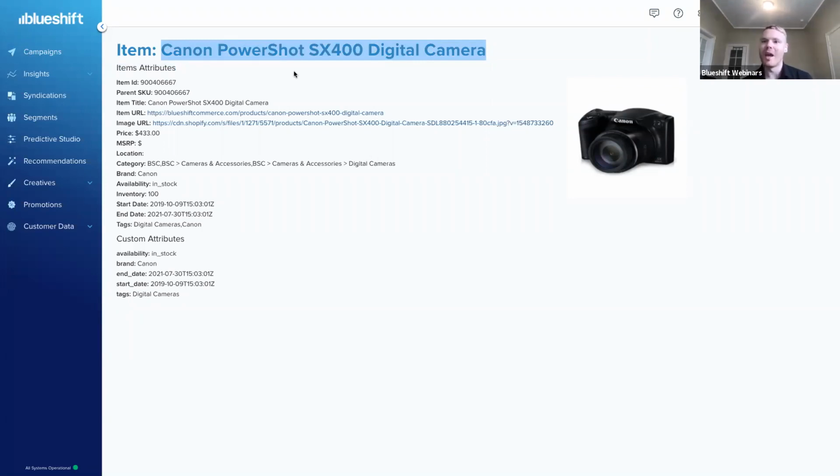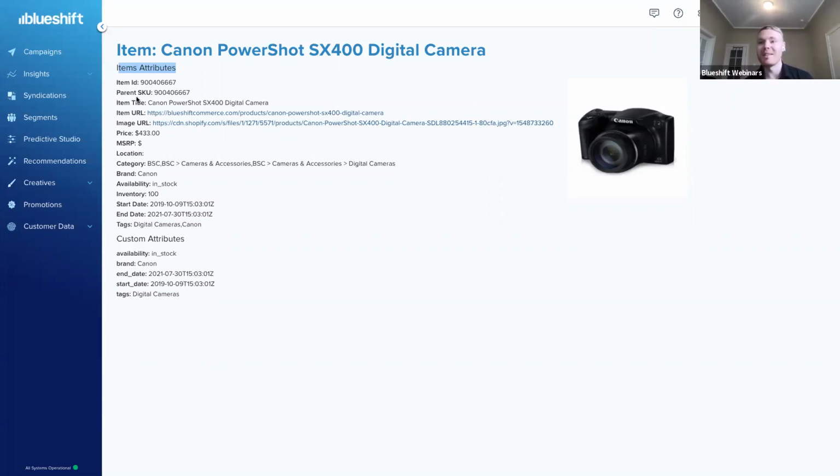Intuitively enough, of course, a catalog item can be a physical good, it can be a digital good like a subscription, or it can be something like a blog post. All that's entailed by using catalogs is that we have something that we want to recommend to customers. Key thing to note here is we see a ton of user attribute or item attribute fields right here. It's really important that we fill out as much as possible here so that the machine learning on Blueshift's side can make a lot of powerful inferences.